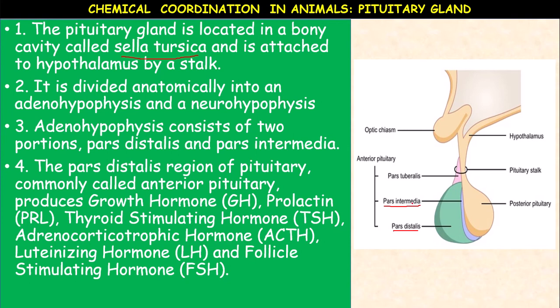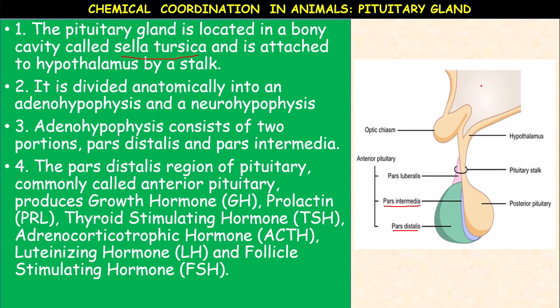To remember, the short forms are: GH, prolactin PRL, thyroid stimulating hormone TSH, adrenocorticotropic hormone ACTH, luteinizing hormone LH, follicle stimulating hormone FSH. This is the anterior part of the pituitary.